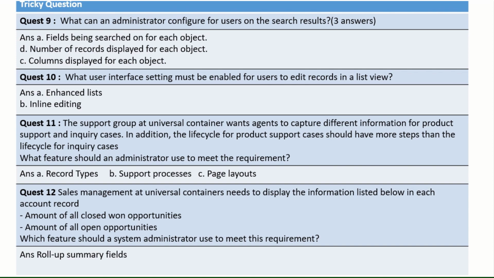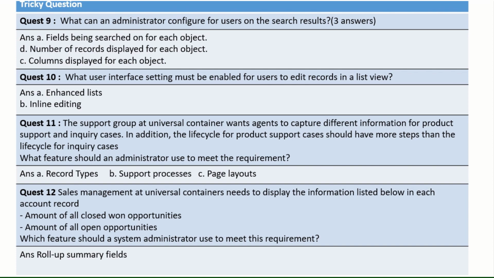Next question: the support group at UC wants agents to capture different information for product support and inquiry cases. In addition, the life cycle for product support cases should have more steps than the cycle for inquiry cases. What features should an administrator use to meet the requirement? It is record type, support process, and page layout. All three will be the most appropriate answer for this one.